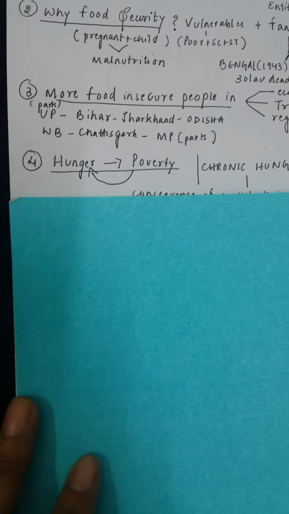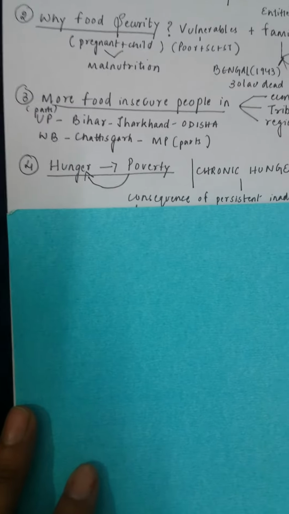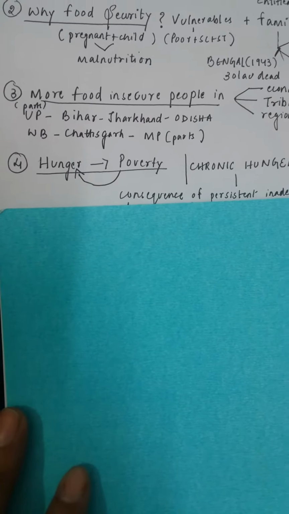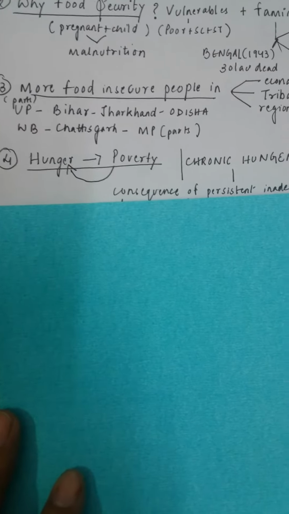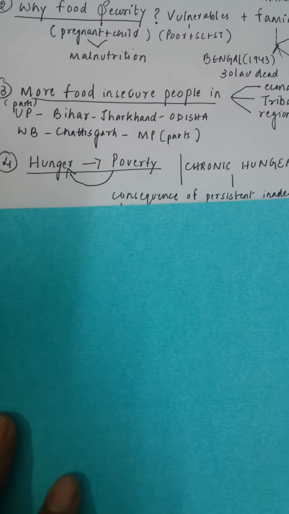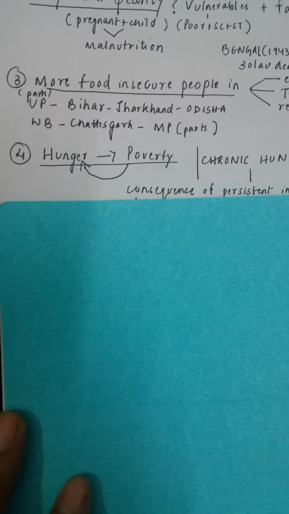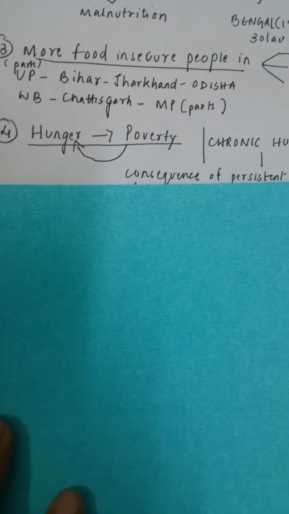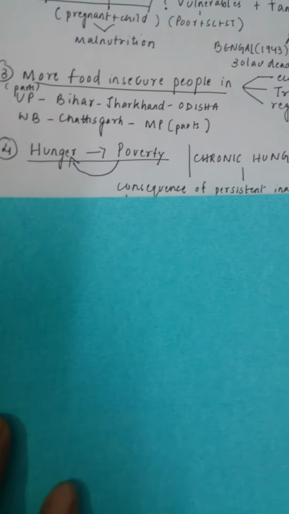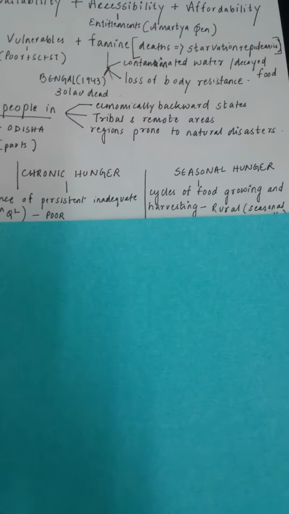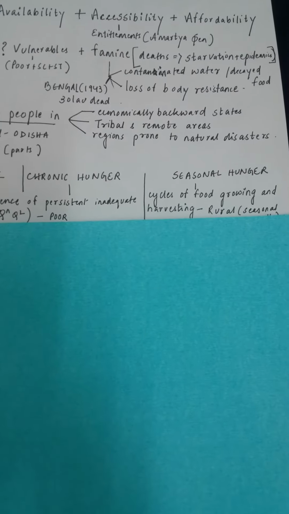Now that we discussed hunger, what is the relationship between hunger and poverty? Simple. If you are poor, you may not have the money to buy your food, so you'd sleep hungry. If you are hungry continuously, it also reflects that maybe you are poor, that is why you are remaining hungry. So they both are kind of interconnected. When we talk about hunger and poverty, two concepts to keep in mind. One is chronic hunger, one is seasonal hunger.